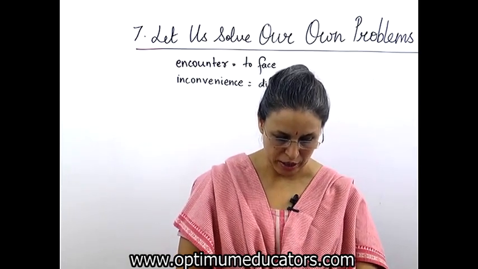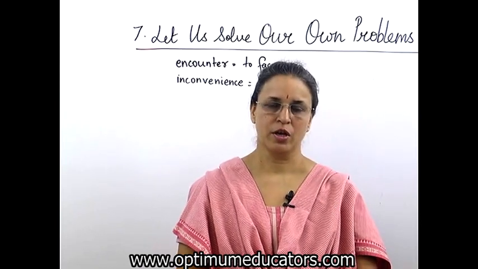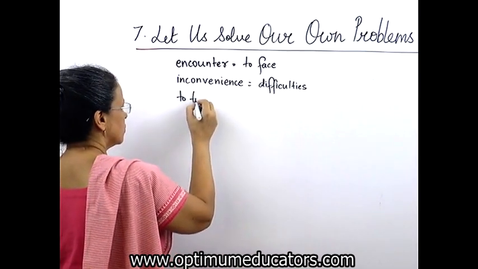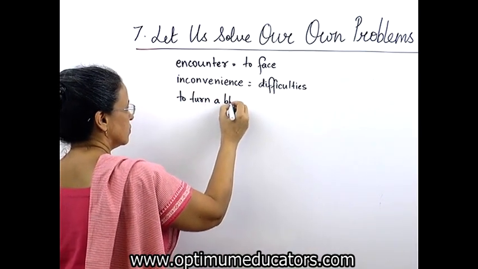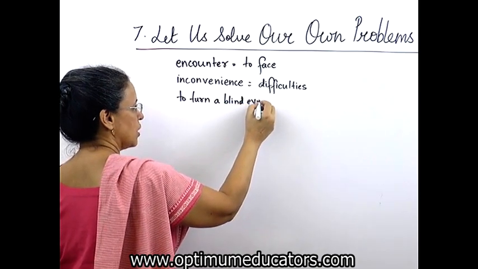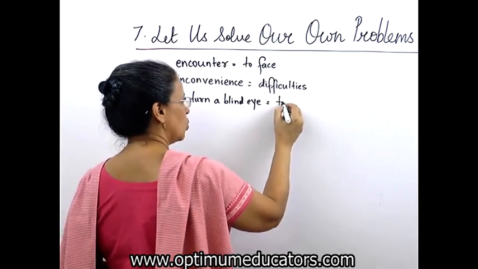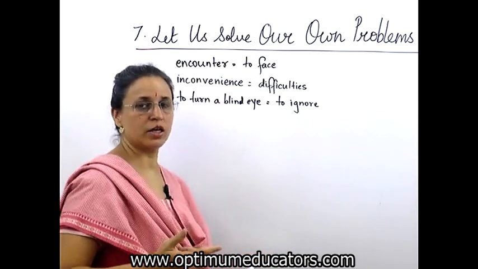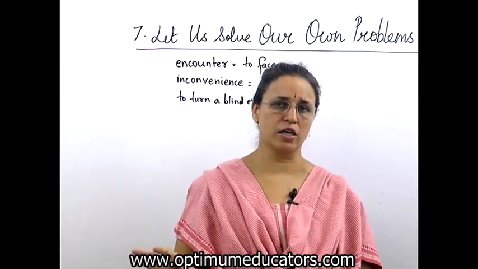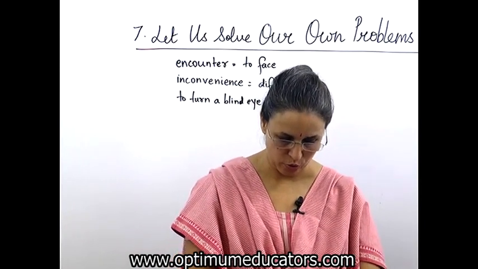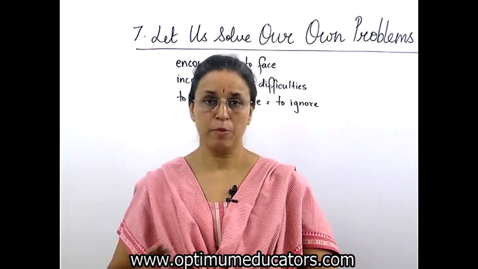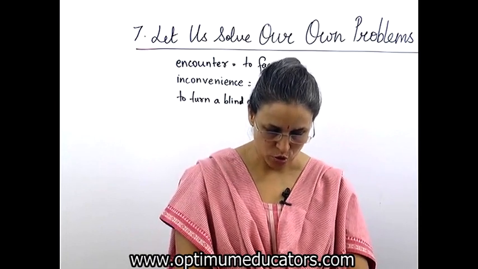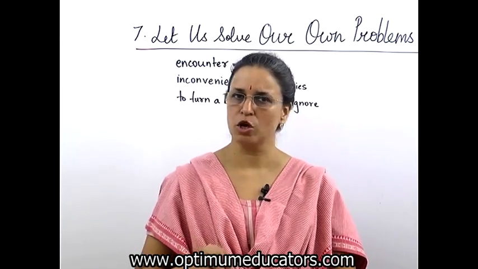If we turn a blind eye towards problems, they become worse. Now, to turn a blind eye. This is also used in English as a phrase which means to ignore. हम देखते हैं लेकिन उसको नज़रअंदाज कर देते हैं जैसे कि देखा ही नहीं. So, if we turn a blind eye towards problems, they become worse. First they are bad, then they become worse, and then they'll become worst. So, it is best to solve them in time. वक्त पे ही problem solve करे तो best.